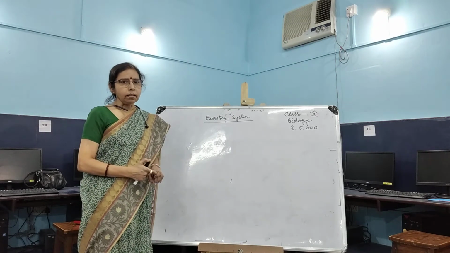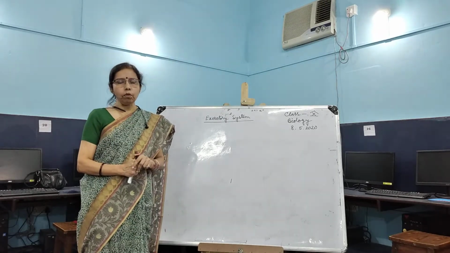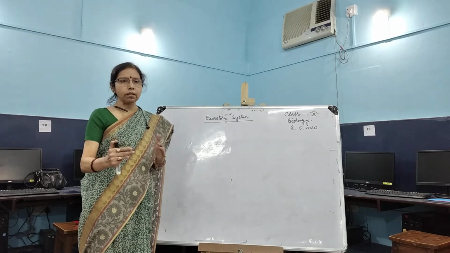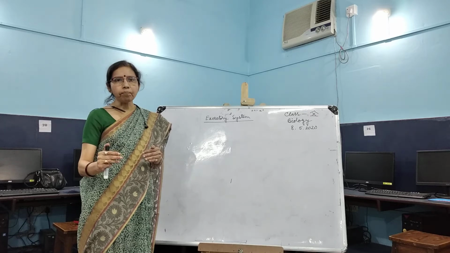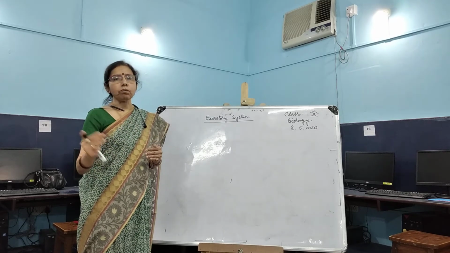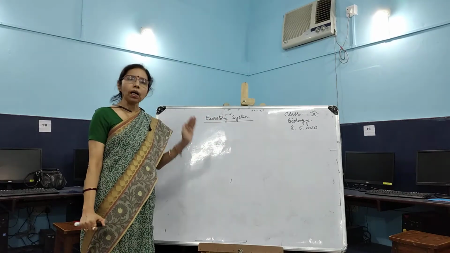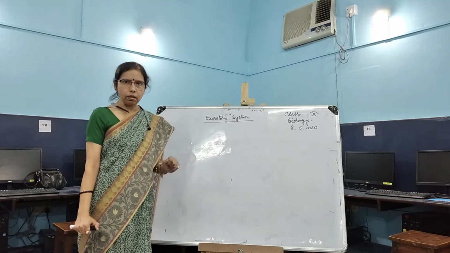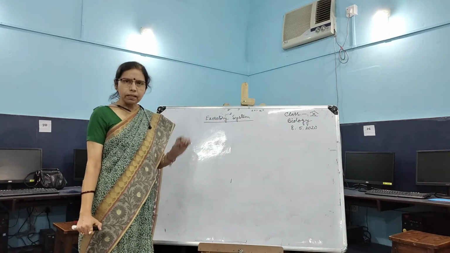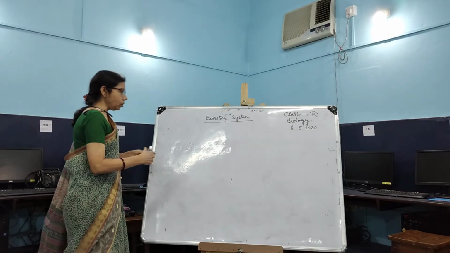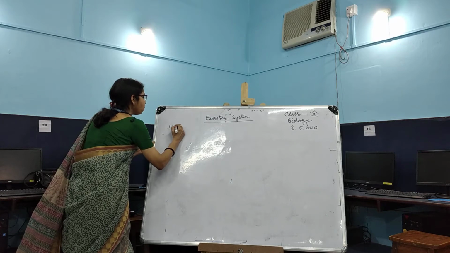Next, the liver also plays an important role because it converts the toxic nitrogenous waste into less toxic urea. This process is known as deamination. So these are also different organs which help to remove waste materials. But today we discuss the main organs present in our body. First we discuss the kidney.